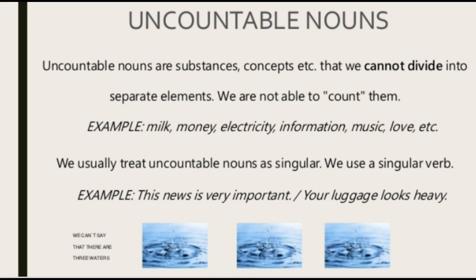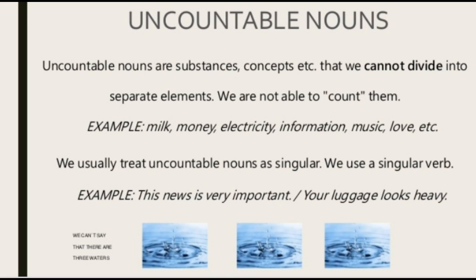We usually treat uncountable nouns as singular, so we use a singular verb. This news is very important. Your luggage looks heavy. So luggage here is a thing, although you cannot count that. What is luggage? Luggage is all the bags. When you travel, you carry your bags and suitcases and all, na? So all that collection is luggage. So you cannot count that. We consider it as a singular thing, right? So these are the nouns which we cannot count.